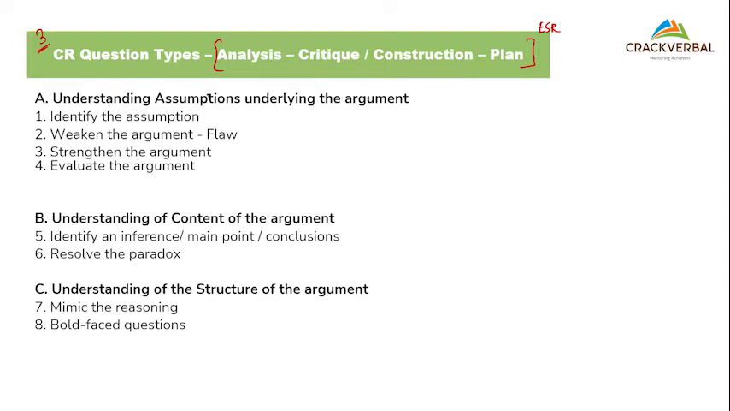Out of the broad buckets, one is the assumptions that we look at. Then we'll have something on the content of the argument. Content would be what is exactly stated, the stated family, I would call it. And assumption would be more of the implicit family, the thing that is true as per the para, but not explicitly stated per se. And then I have something on the structure.